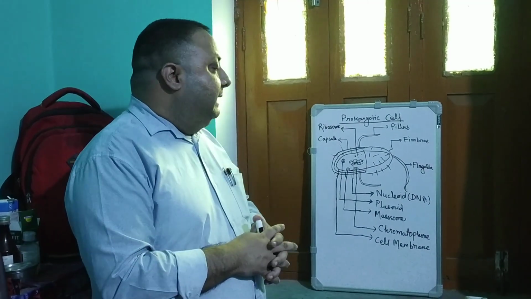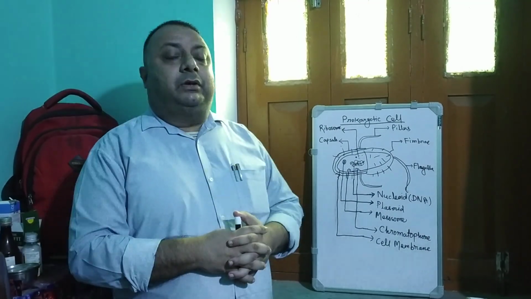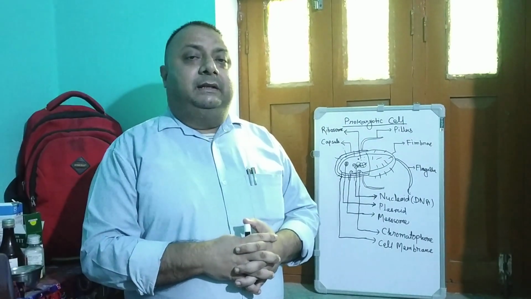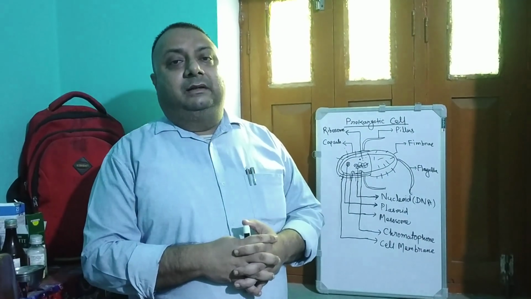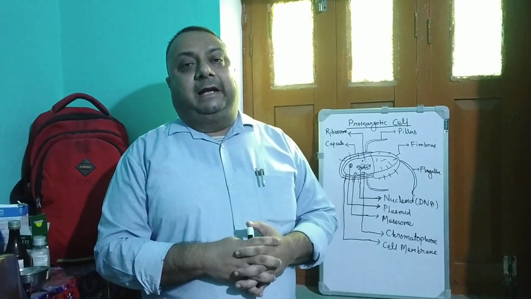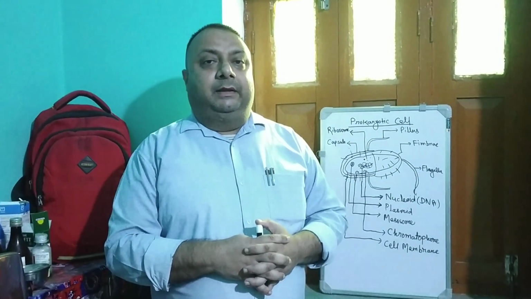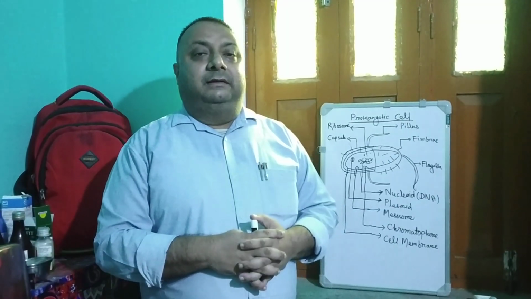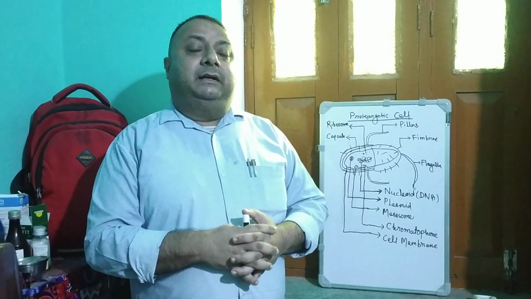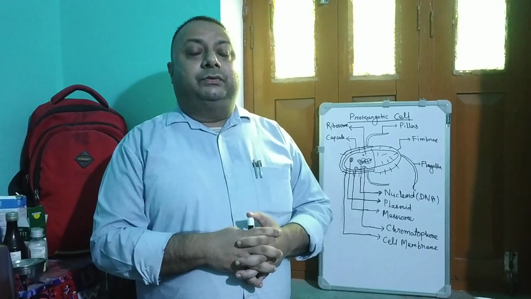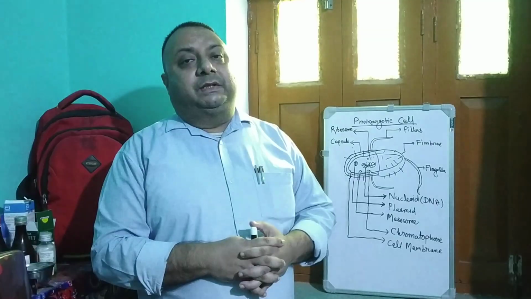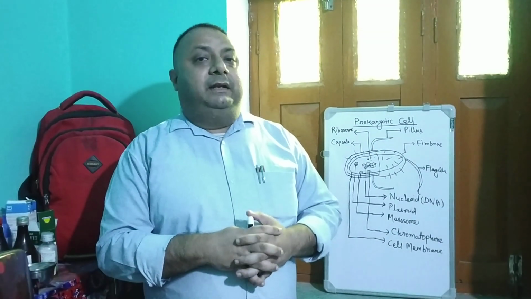One more thing: the prokaryotic cell is of size 0.1 to 10 micrometer as per NCERT. These bacterial cells have the ability to go for asexual reproduction by binary fission.